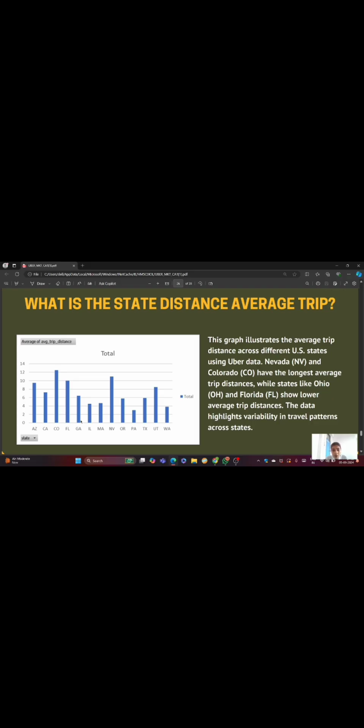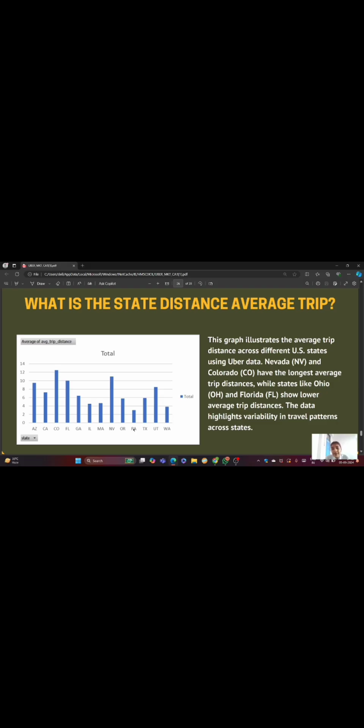States like Ohio and Florida show lower average trip distances, suggesting the rides in these areas are generally short.